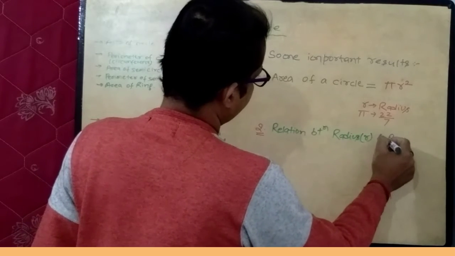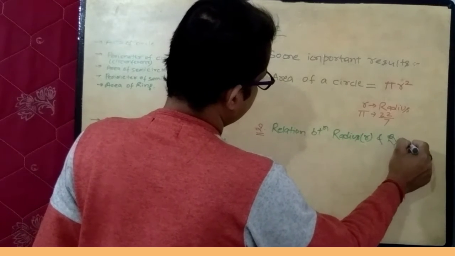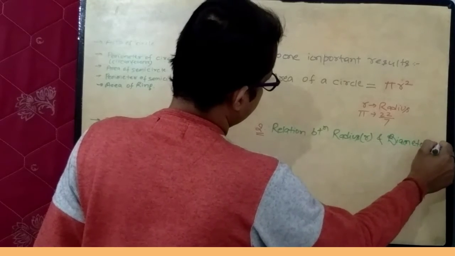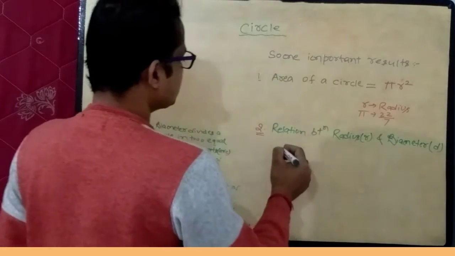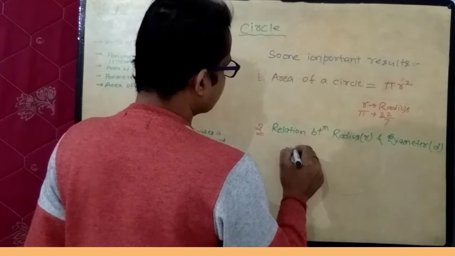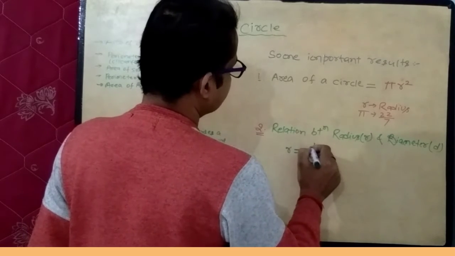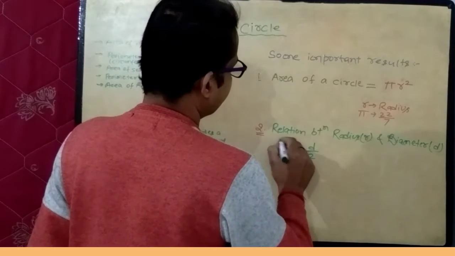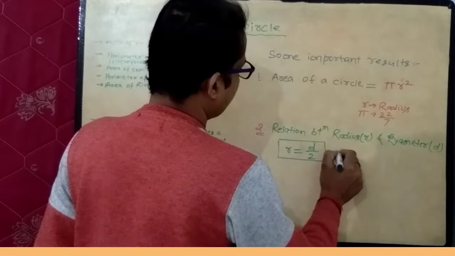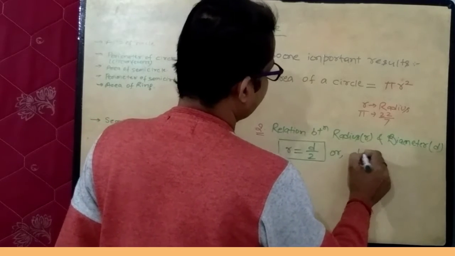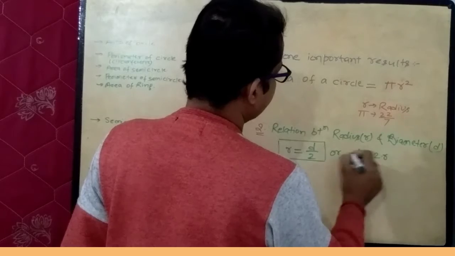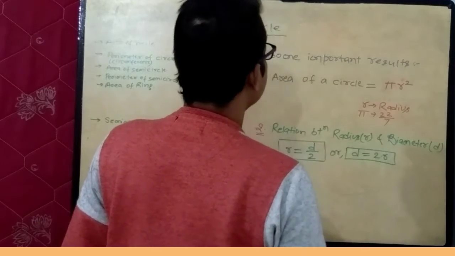Relation between radius and diameter. So radius of a circle r equals diameter upon 2, or you can say that diameter of a circle is 2 times of radius.